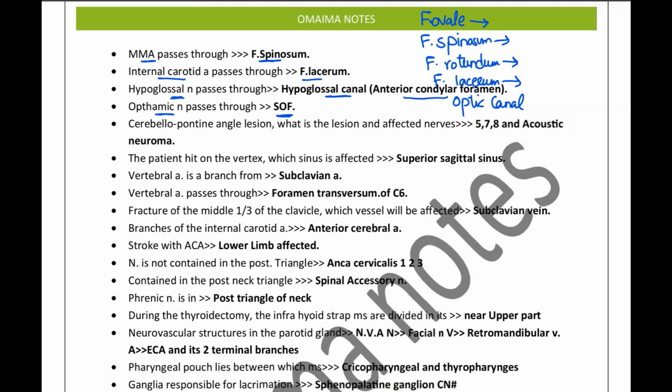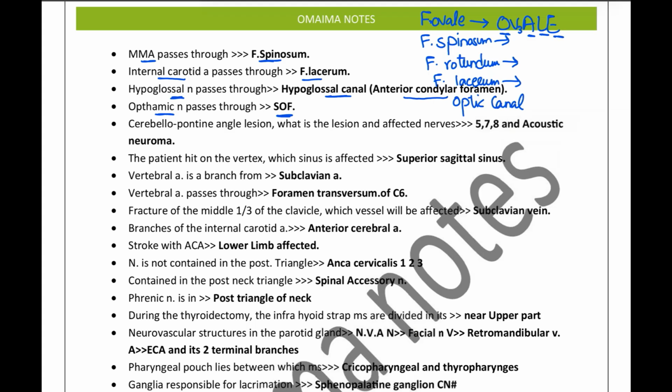So just an overview of which structures pass through which area. For the foramen ovale, we have the mnemonic OVALE. For the O, we have the otic ganglion. For V, we have V3, that is the mandibular branch of the trigeminal nerve. For A, we have the accessory meningeal artery. With L, we have the lesser petrosal nerve, and we have the emissary veins.